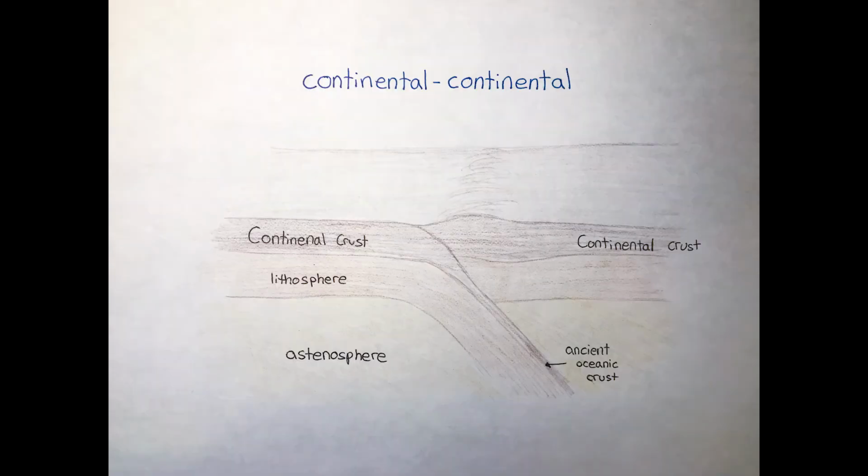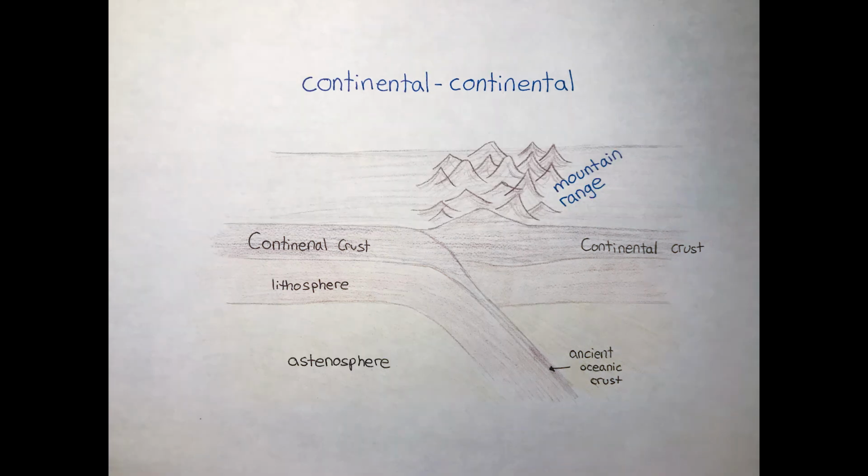With continental-continental convergent plate boundaries, neither continental plate is subducted under the other due to the similar densities of the plates. The continental plates buckle and are either pushed upwards or sideways. One notable example of this type of boundary is when India collided with Asia, creating the Himalayas about 50 million years ago.